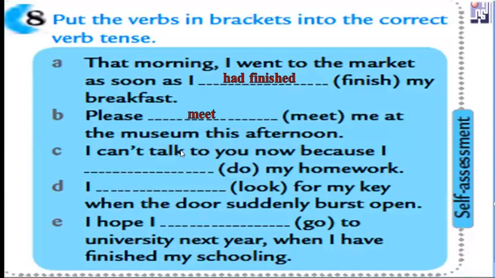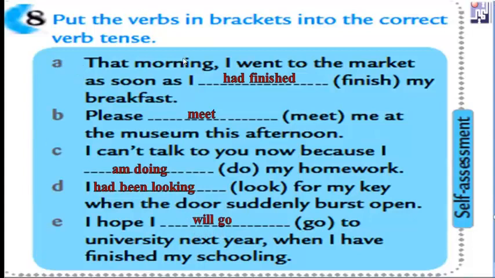I can't talk to you now because, what? Something you are doing now. So we can put this verb in the present continuous: I am doing. I looked for my keys when the door suddenly burst. Take care. The students here had been looking, or we can say was looking. Both are okay. I hope. After hope we should use a verb in the future. Future simple: will go. I hope I will go.